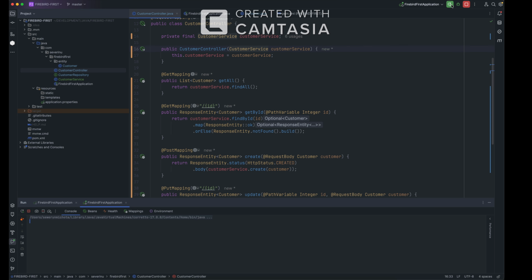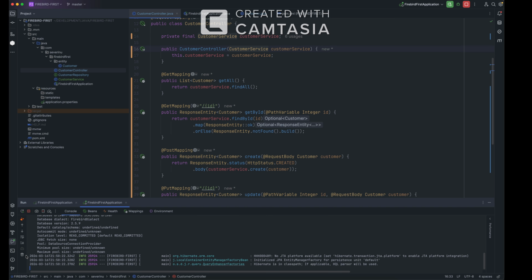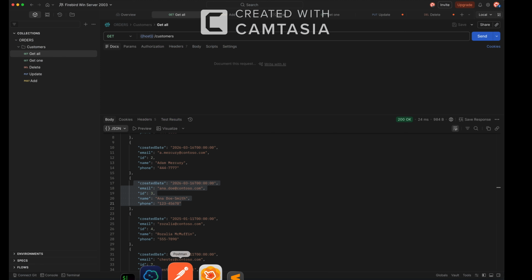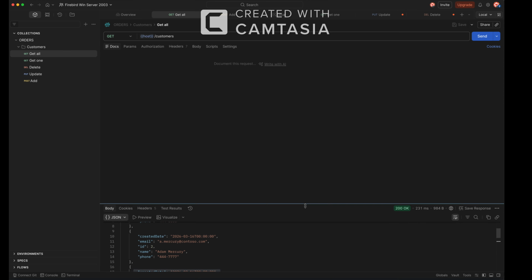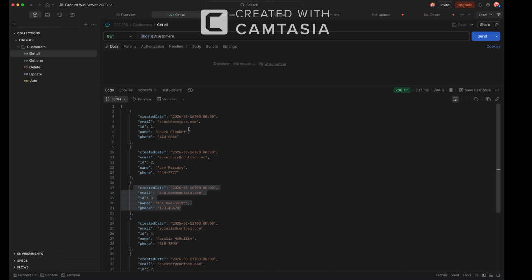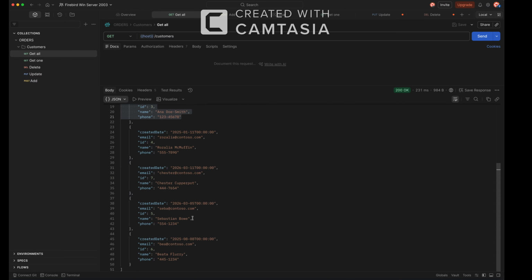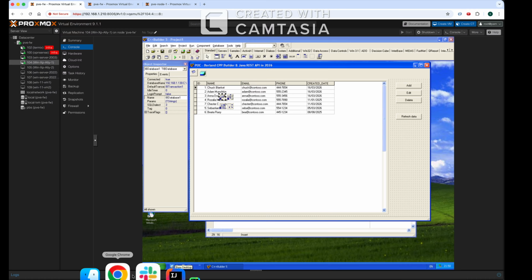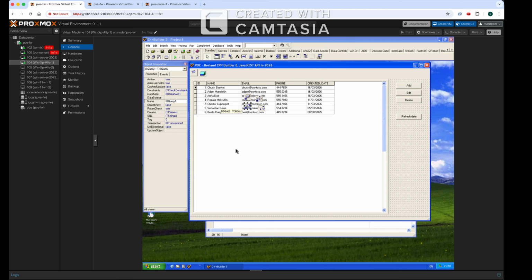Let me rerun it. And here is Postman, good old Postman. I can get all the records from that table. So here, as you can see, I have Chucky, Adam, Anna, Rosalia, Chester, Sebastian, Beata, and the same entities are here.